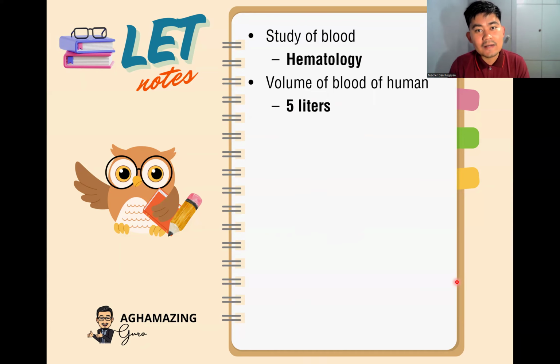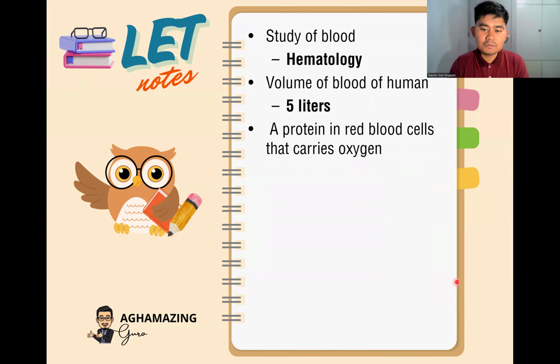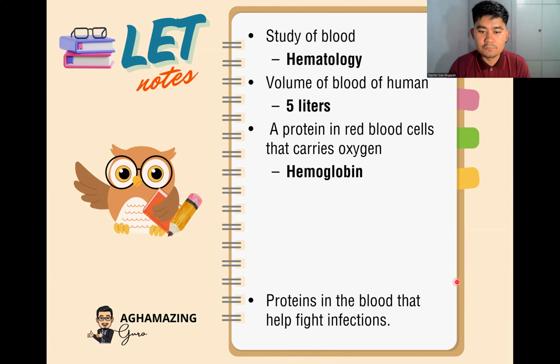That's correct. That's 5 liters. So this appears in Gen Ed and even in our majorship. A protein in red blood cells that carries oxygen is hemoglobin.